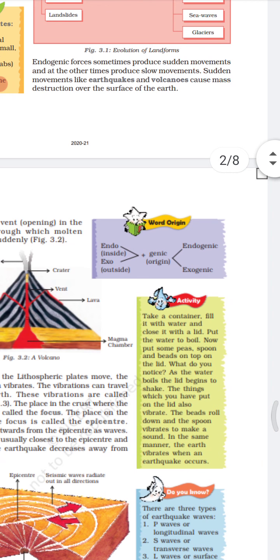Endo, inside. Genic, origin, means the forces which originate in the inside or in the interior of the earth are called endogenic forces. Other, exo means outside, the forces which work outside the earth or on the earth surface are called exogenic forces.